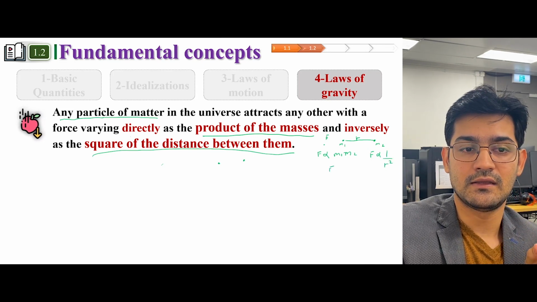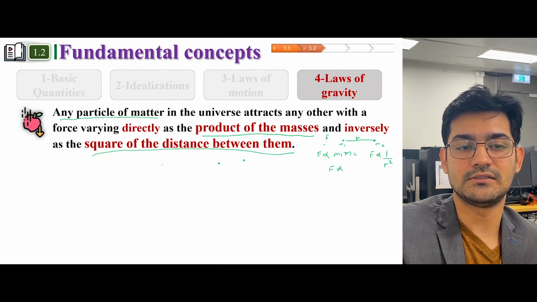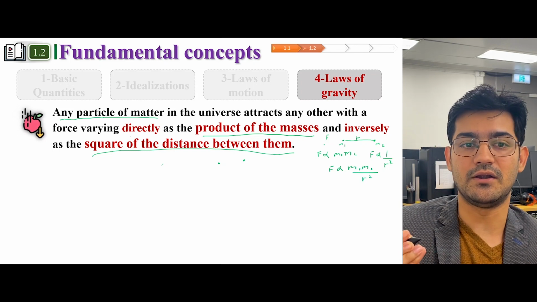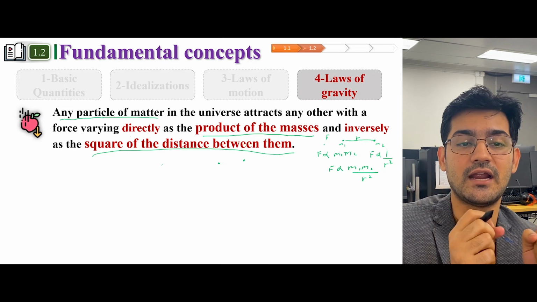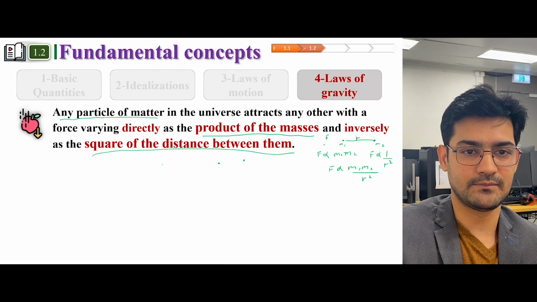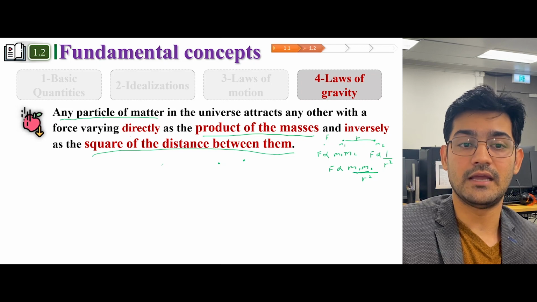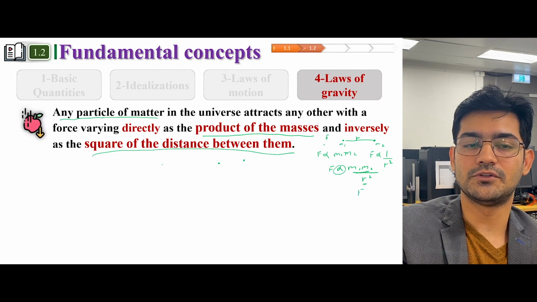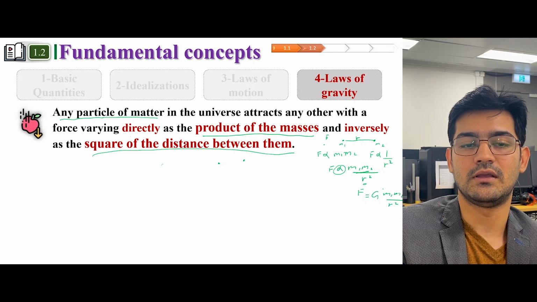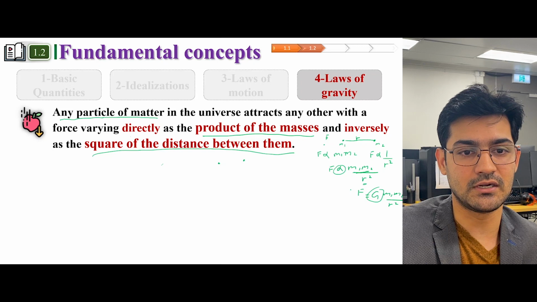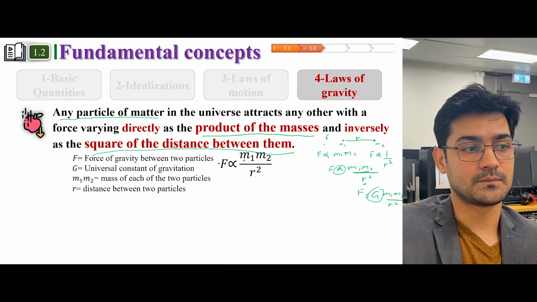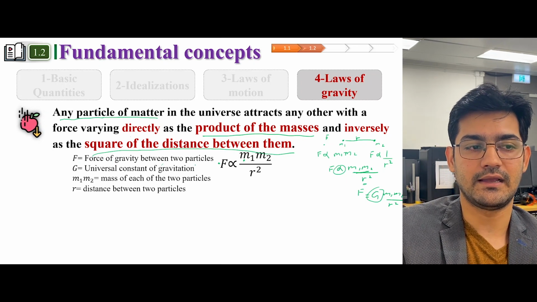So Newton says that every particle in this universe attracts every other particle, and the force by which they attract is directly proportional to the product of their masses, which is written here, and inversely proportional to the square of the distance between them. Now, you can remove the proportional sign and apply an equal sign, and then you have to replace it with a constant. And this constant is G, which is called the gravitational constant, and its value is also given because it's a constant value. Okay, so F is the force of gravity between two particles, as highlighted.